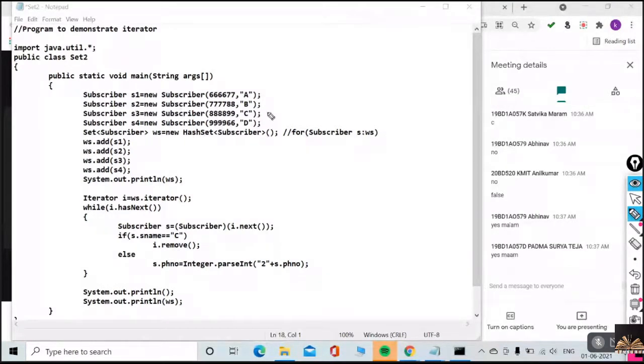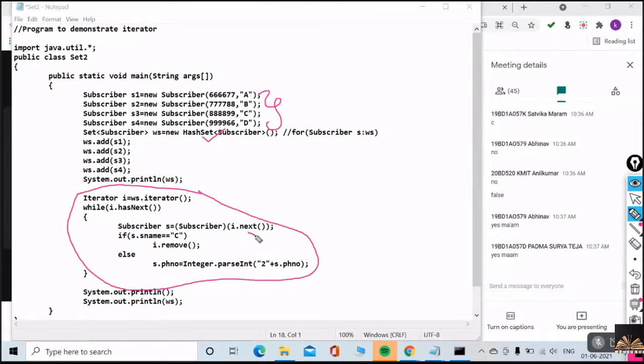So this is how you can add Subscriber objects to your HashSet, and also this is how you can iterate through your set, and you can print, you can remove, you can do whatever modification you want. Did you understand why we cannot use a for loop here? Only an iterator can be used, or else a for-each loop can be used only to print.